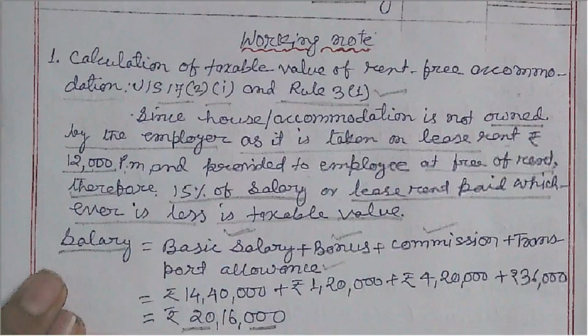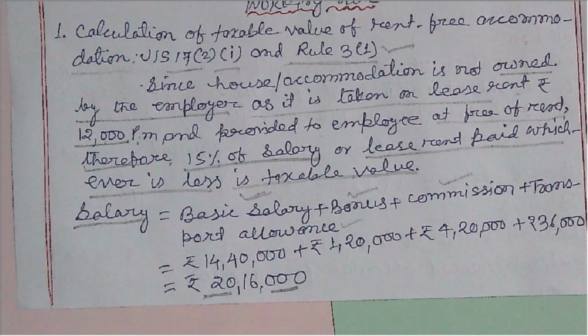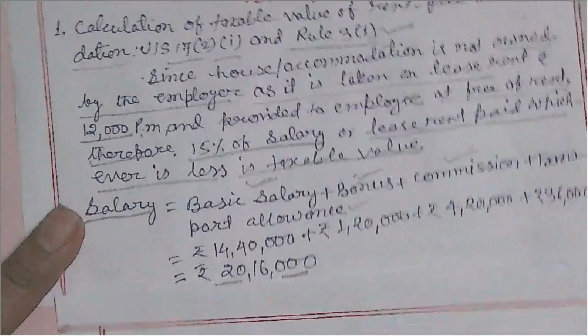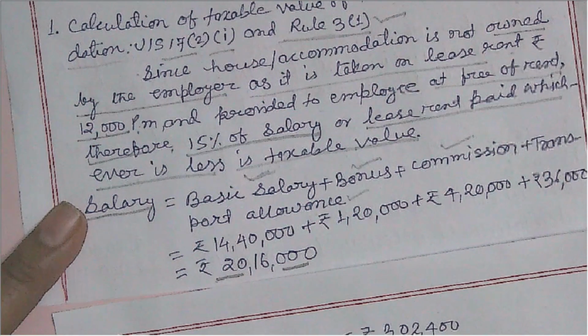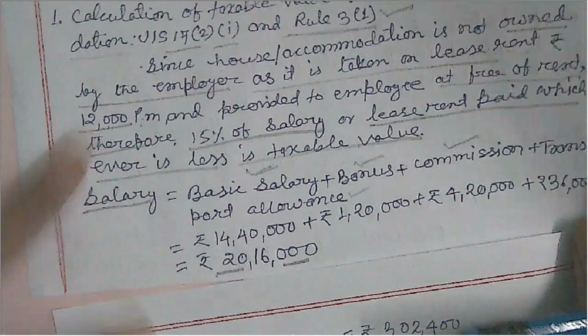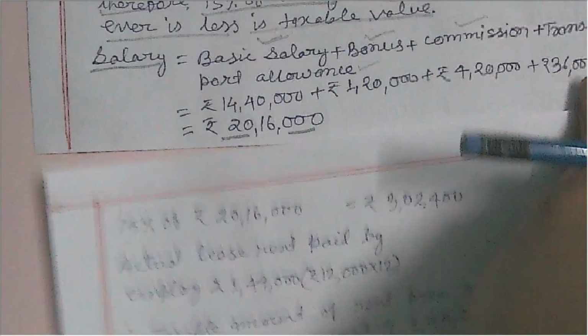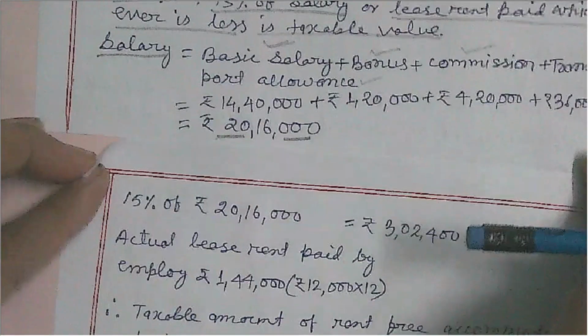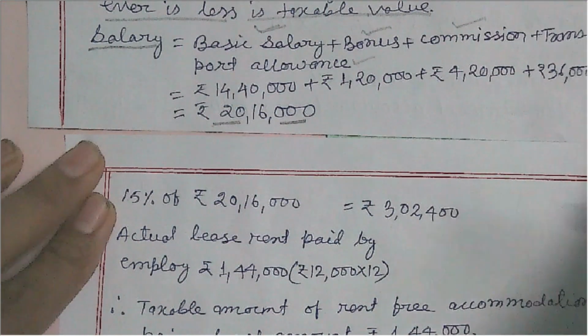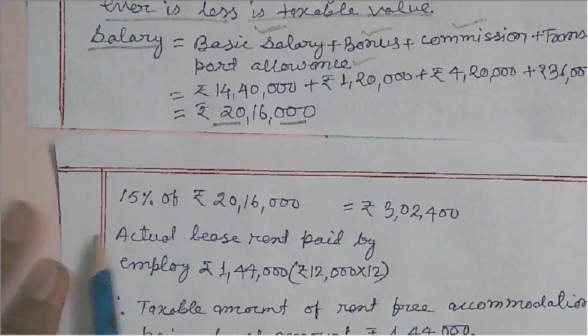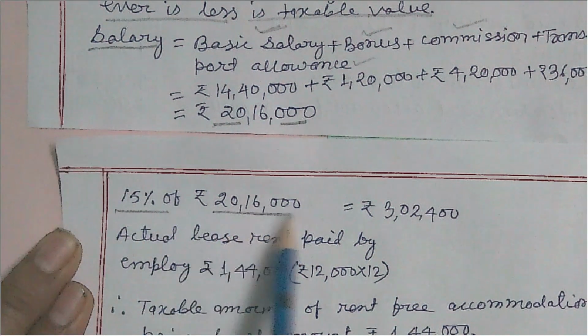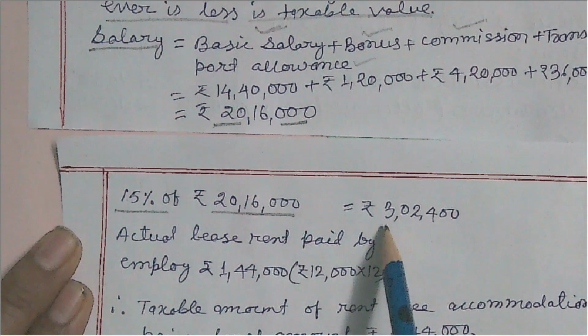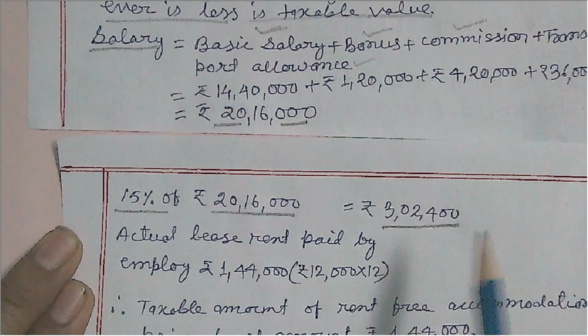Next we have to calculate 15% of salary: 15% of 20 lakh 16,000 is coming rupees 3 lakh 2,400.